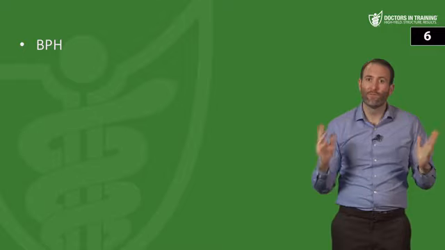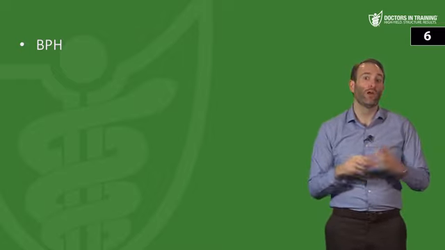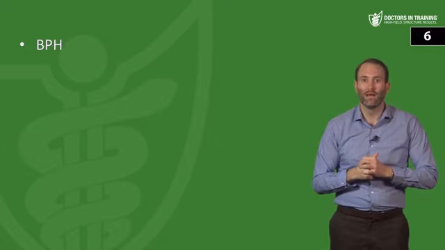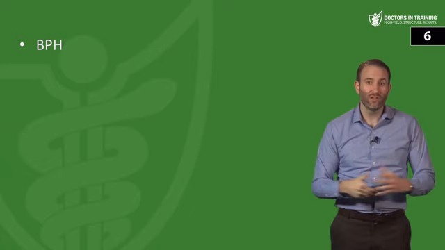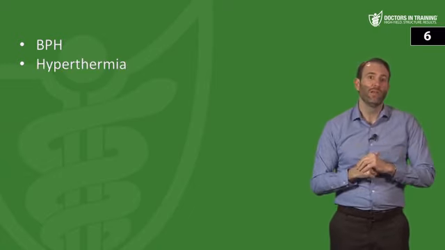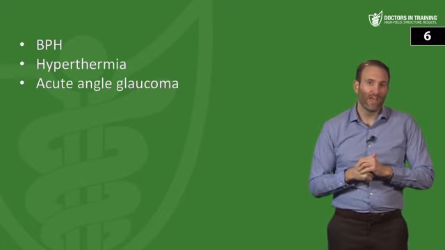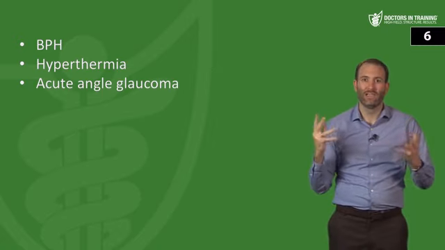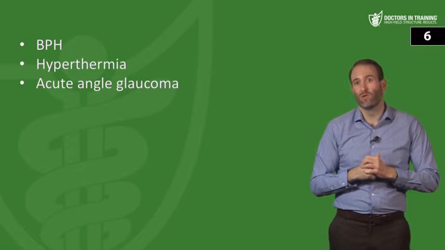Moving on in the study guide, in what patient populations is atropine contraindicated? So several things here. First, we have patients with BPH, benign prostatic hyperplasia. These patients tend to have problems with urinary retention, so we don't want to make that worse by giving them atropine. Because antimuscarinics can cause hyperpyrexia, you wouldn't want to use this in a patient with hyperthermia. A big one that you might be tested on is that you never want to give atropine to a patient with acute angle glaucoma. Recall that atropine and all this anti-parasympathetic activity can cause cycloplegia and mydriasis, and this can actually result in an increase in intraocular pressure.